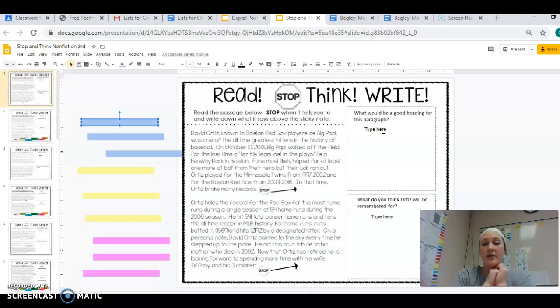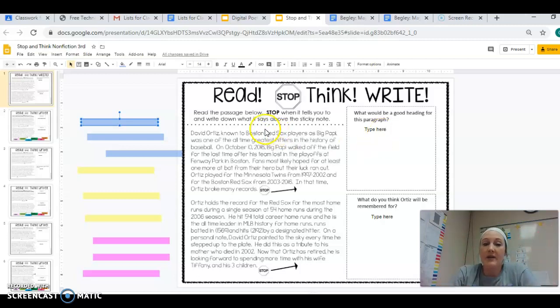We also could include something about baseball, because it's about baseball. But I don't want to get too broad, because I want the reader to know what this is about. So maybe a good heading would be Baseball's Big Papi, and that would hook the reader and make them want to read this article. So that's kind of an example.